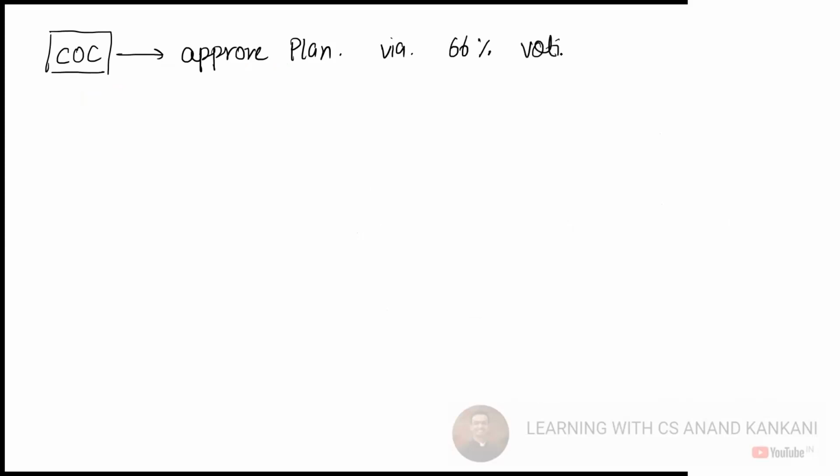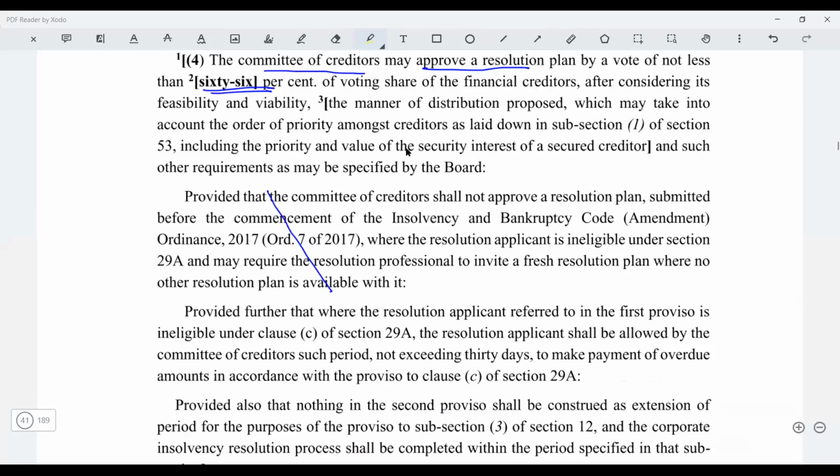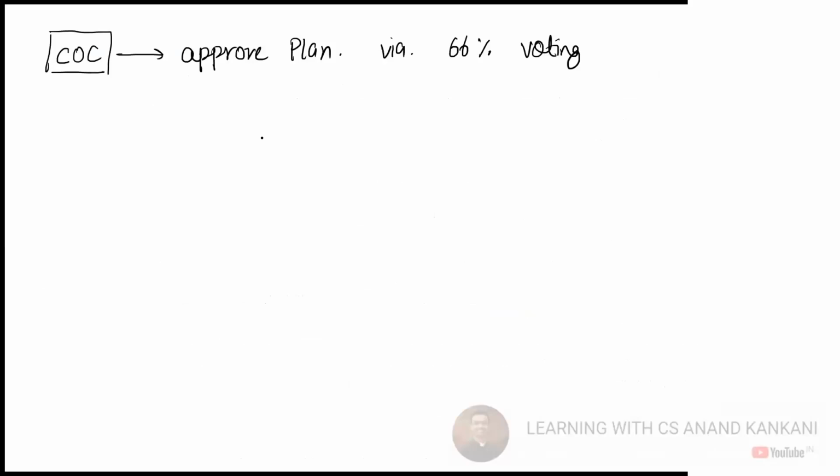Sir, for approving the plan it is 51, isn't it? Check Section 30. 66. Okay, so 51% where nothing is mentioned. We'll make a list of that also. I had asked in the last lecture to make a list. How many of you made that list?